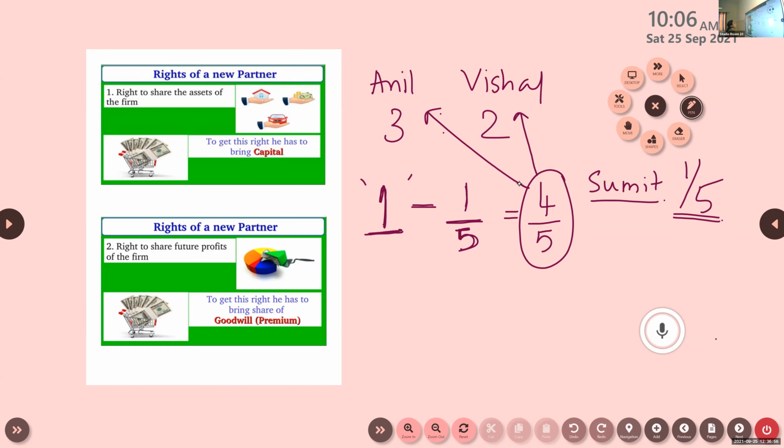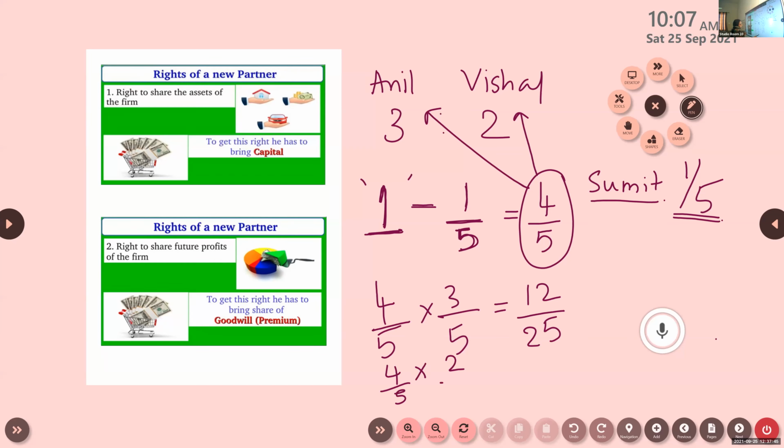So what is the new ratio of Anil and Vishal? How to find? 4/5 into 3/5, that is 12 by 25. Similarly, 4/5 into 2/5 is 8 by 25.